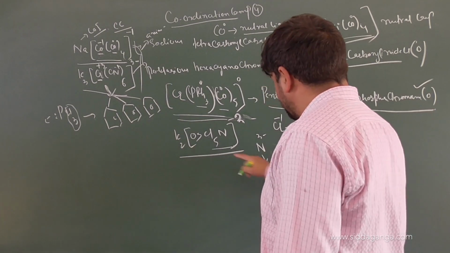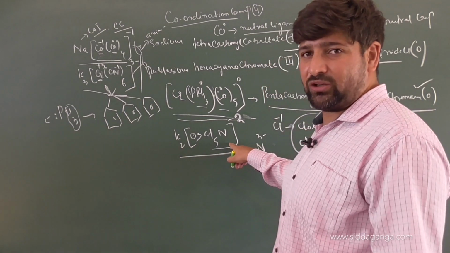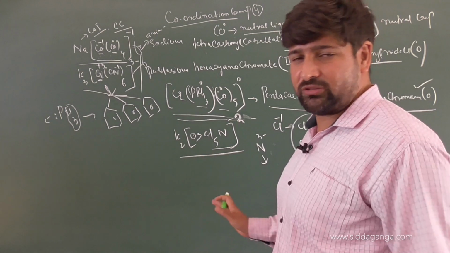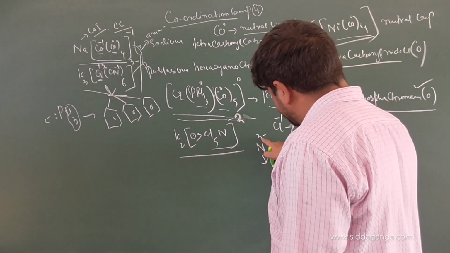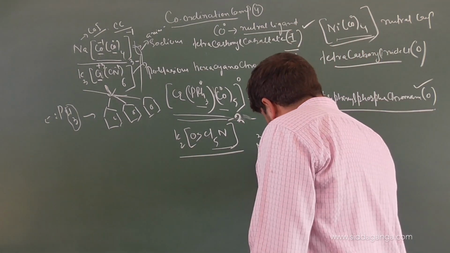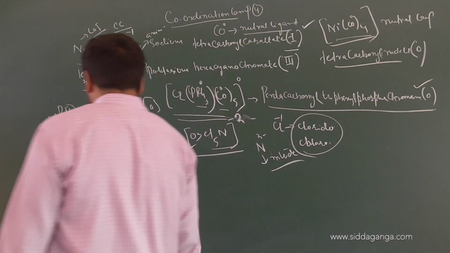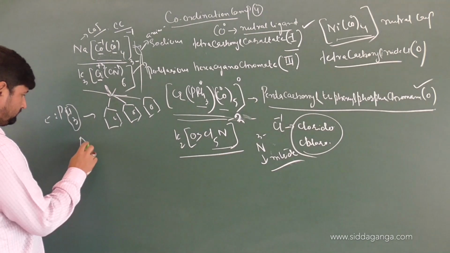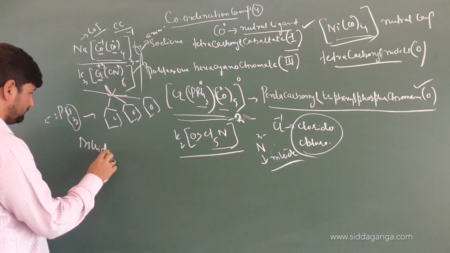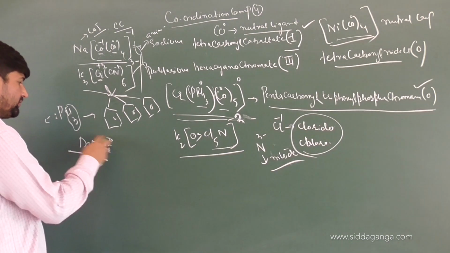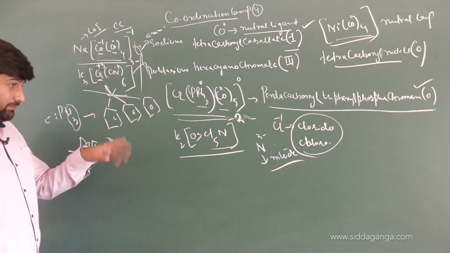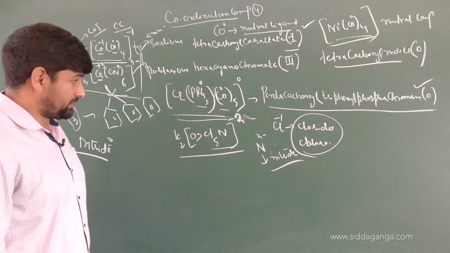If it was N2, it would be simply dinitrogen. You can simply write dinitrogen, or simply nitrogen. But here it's N3-. It will be nitride. What's N3- called? Nitride. The name of the ligand will finish with O because there is a negative charge present on it.